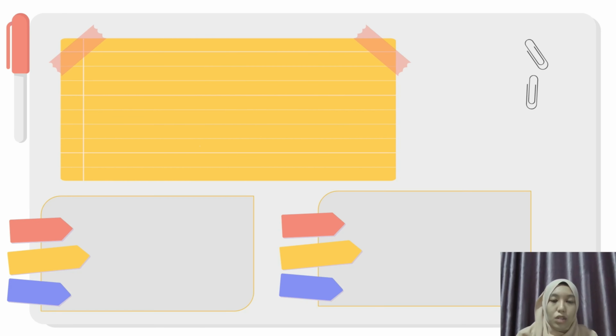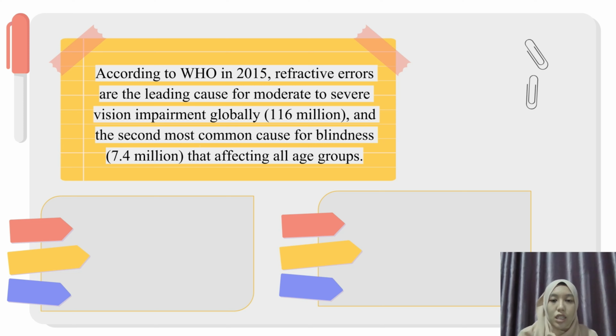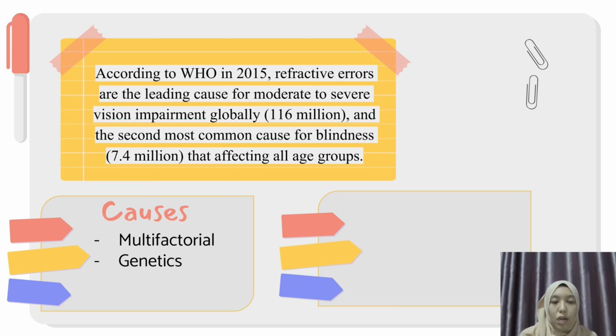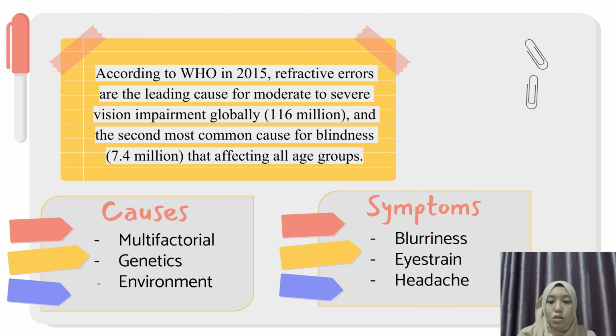According to WHO in 2015, refractive errors such as myopia, hyperopia, and also astigmatism are the leading cause of moderate to severe visual impairment globally, 160 million, and the second most common cause of blindness, which is 7.4 million, affecting all age groups. The causes can be multifactorial: genetic, inherited from the parents and also close relatives such as siblings, and lastly the environment, such as visual demand. Next are the symptoms such as blurriness, headache, and also eye strain.